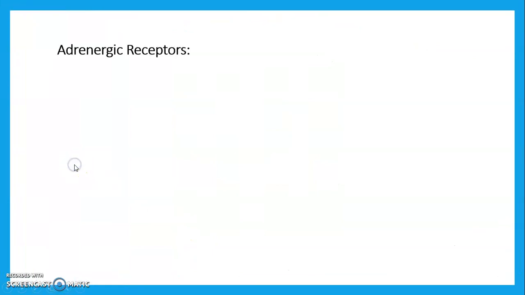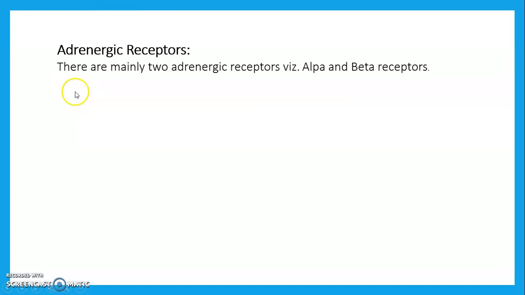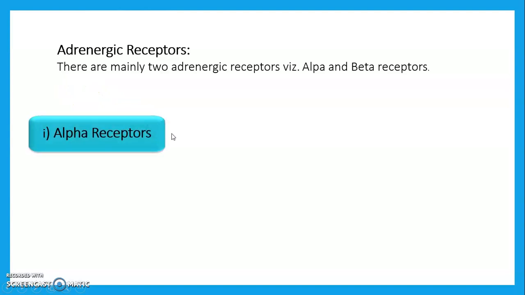Then the next receptor is the adrenergic receptor. These receptors are associated with sympathetic stimulation. There are two types of adrenergic receptors, alpha receptors and beta receptors. Alpha receptors mainly produce an excitatory effect, and are found in the peripheral blood vessels, eyes, uterine smooth muscle, and intestinal smooth muscle.